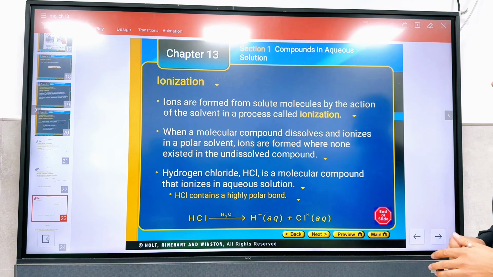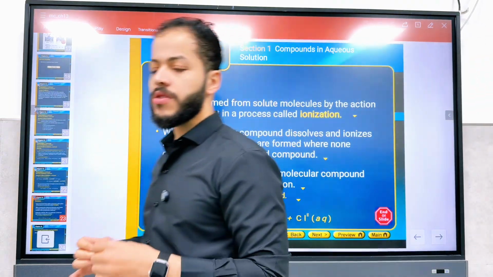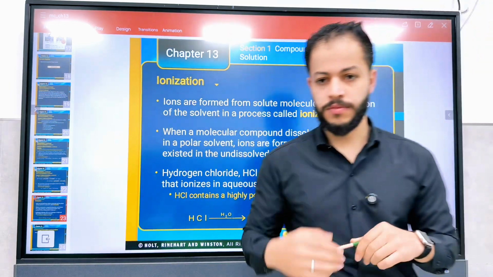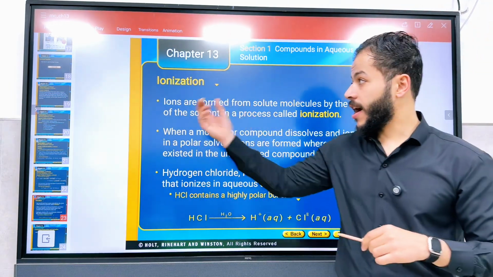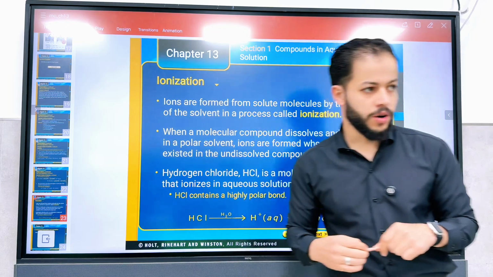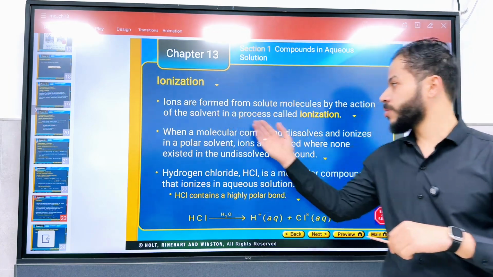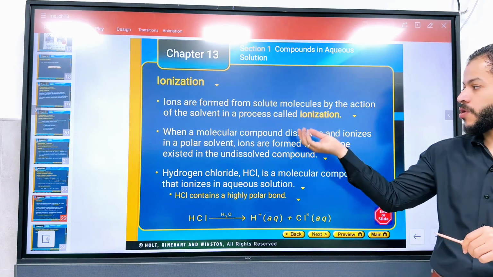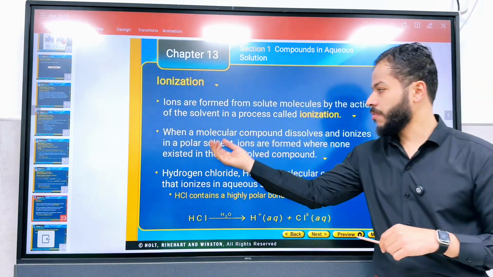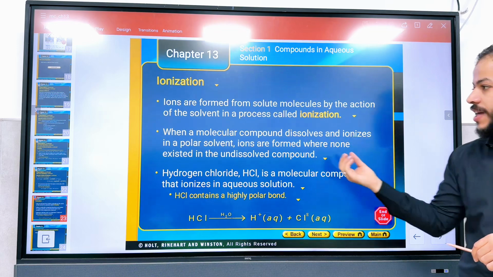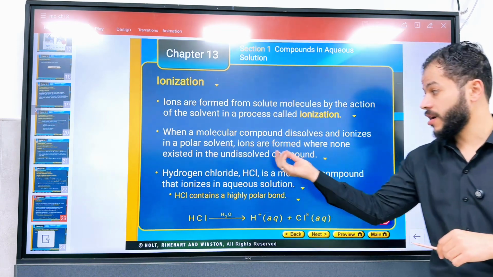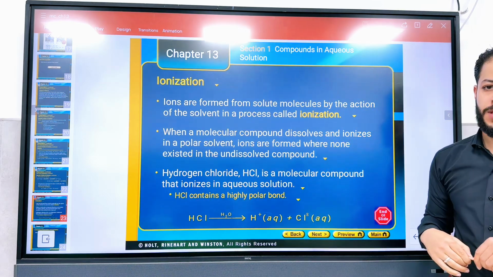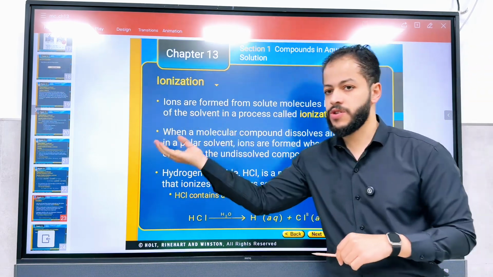Ionization. First, do you remember, dissociation happens in what type of compound? Ionic or covalent? Ionic compound. And ionization happens in a molecular compound, or covalent compound. Ions are formed from solute molecules by the action of the solvent in a process called ionization. When a molecular compound is dissolved and ionized in a polar solvent, ions are formed where none exist in the undissolved compound. So this is the difference between dissociation and ionization.